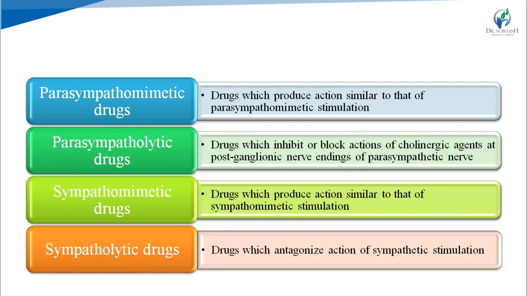And parasympatholytic drugs inhibit or block the actions of parasympathetic stimulation. Similarly, in the sympathetic system, sympathomimetic drugs produce action similar to sympathetic stimulation, and sympatholytic drugs antagonize the action of sympathetic stimulation.